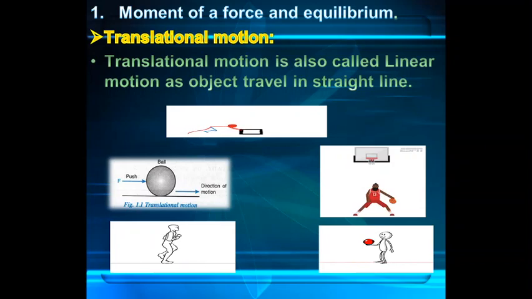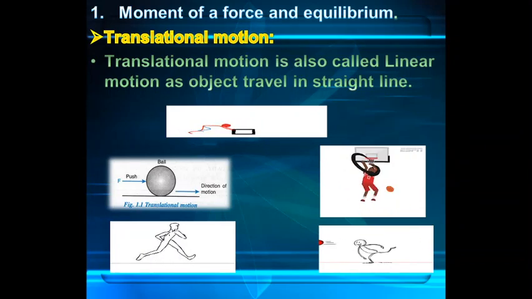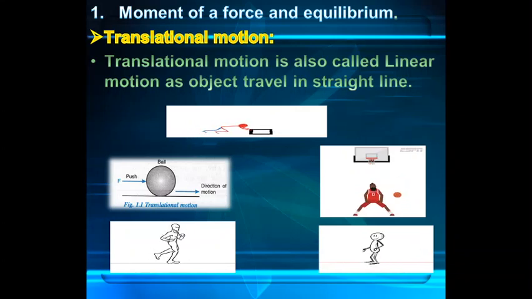So as we have seen in translational motion, when we apply force on a rigid object, it moves from one place to another place in a straight direction. So that's why this motion is also called linear motion. So in short, we can say that translational motion is also called linear motion. Okay. So by this we have covered the topic translational motion.